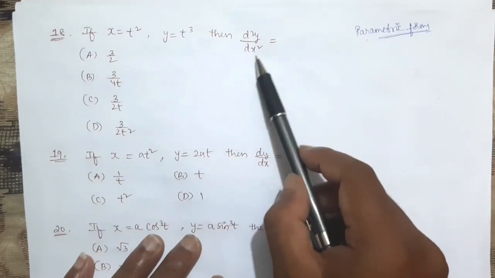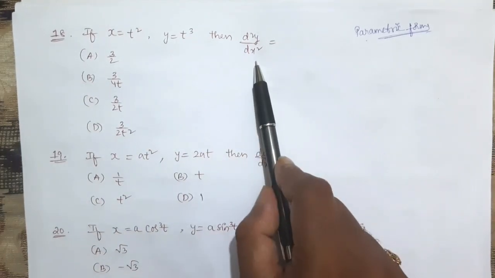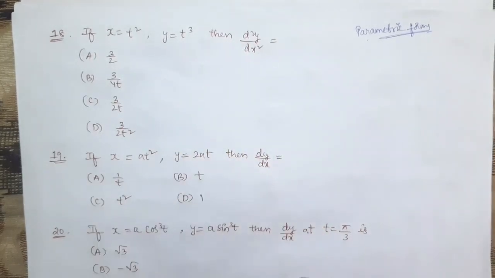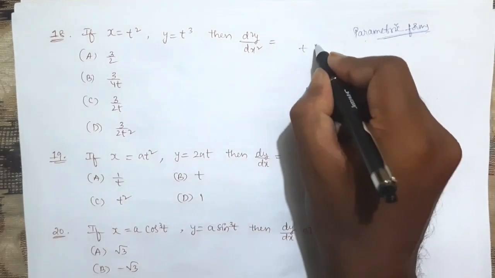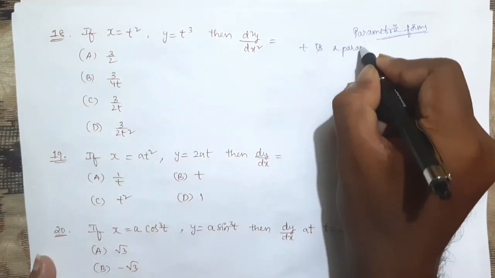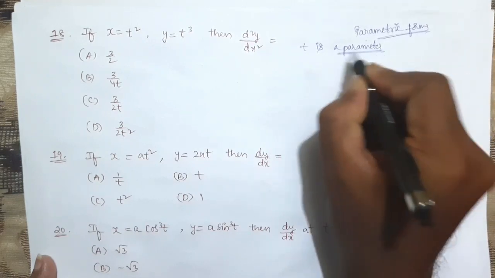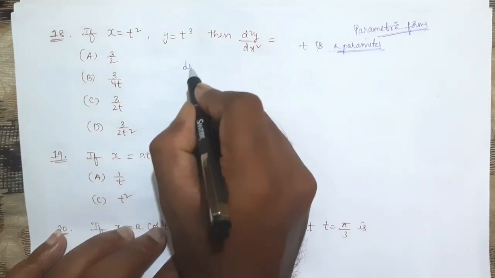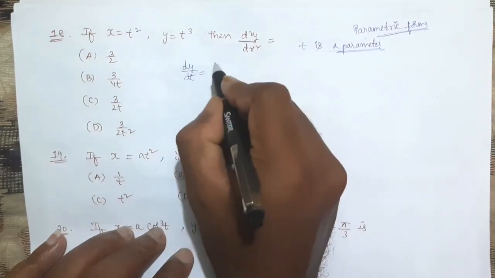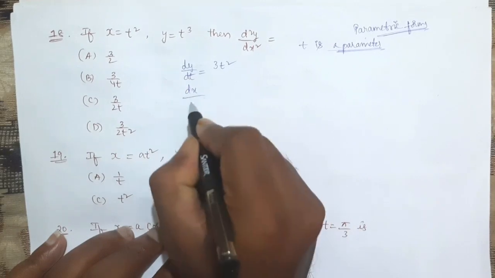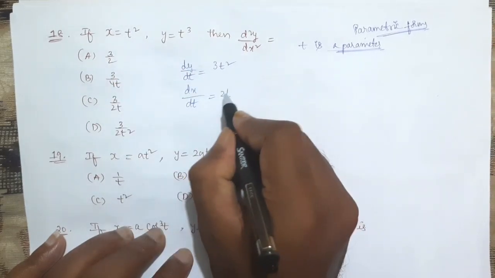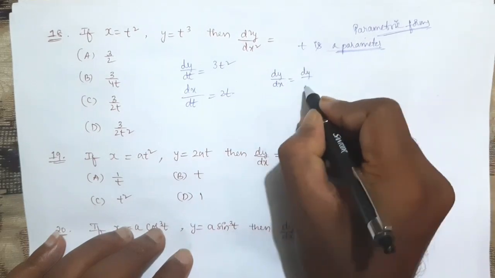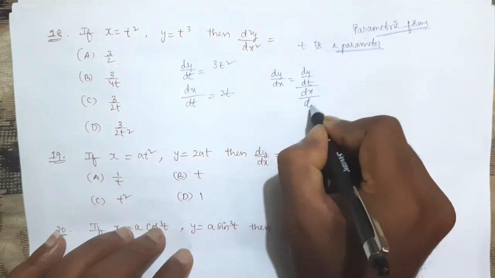So to find d square y by dx square, first we need to find dy by dx. To find dy by dx, first we need to find dy by dt and then dx by dt. Why? Because here t is a parameter. Whatever the parameter will be there, with respect to that we need to do differentiation first. So dy by dt we will find. What is dy by dt? 3t square. So what is dx by dt? Which is 2t. Now if you want to find dy by dx, what we need to do is dy by dt divided by dx by dt.